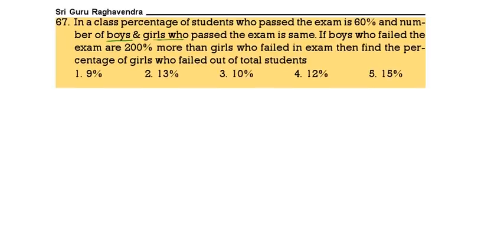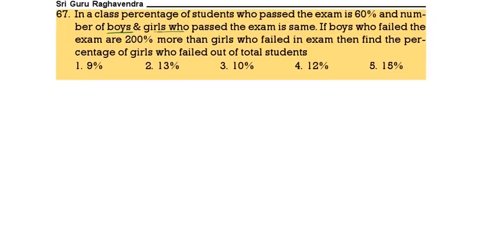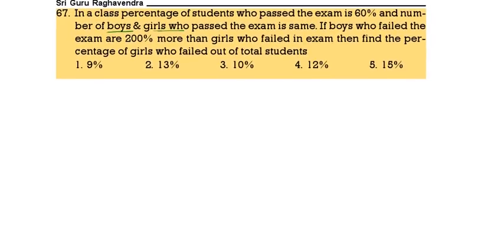If boys who failed the exam are 200% more than the girls who failed, then find the percentage of girls who failed out of total students. Let total students be 100%. Who passed the exam? 60. So 60% pass. That means 40% fail.